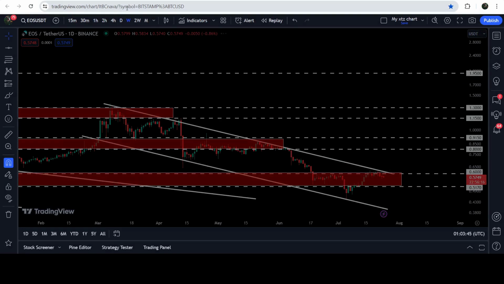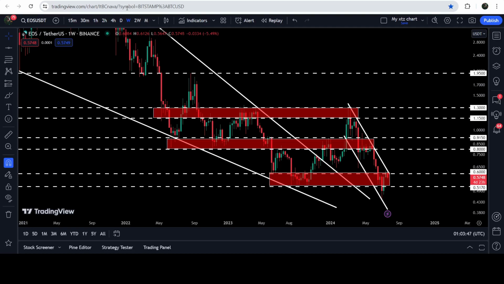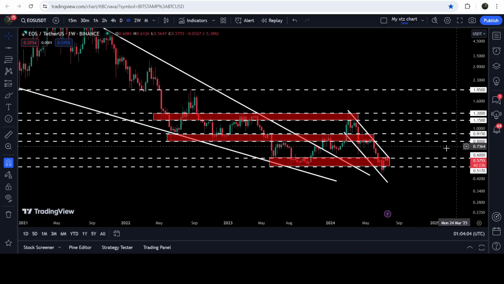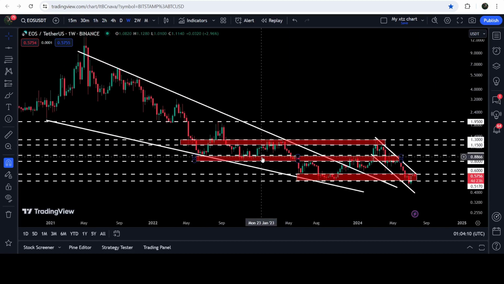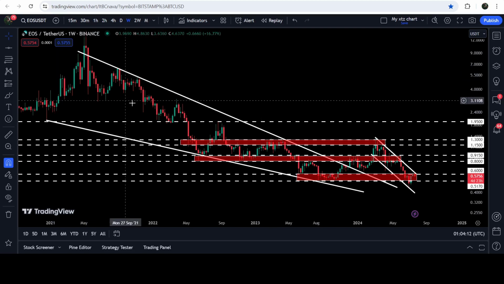If we take a look at the weekly time frame chart, then you can see that this is a complete support and resistance zone that has been previously breaking as a very strong support zone here for several weeks and support here. And now again, it is breaking as support. We had a long spike to the downside, but after testing the support of this channel, the price recovered back and is still moving at this support zone. And in today's video, we will analyze this move. And I would also like to show you this very massive breakout that has already happened on the 7-day time frame chart from this big and long term falling wedge pattern as well.